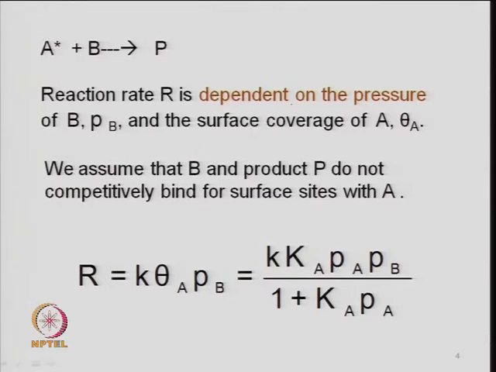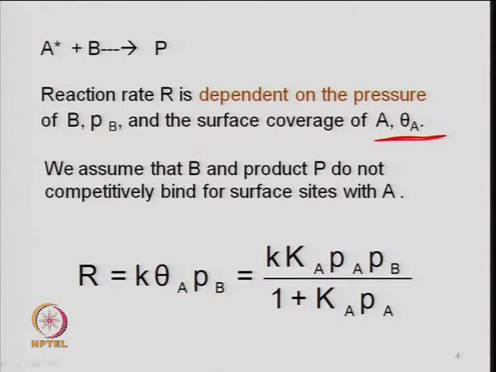But theta A will also depend on the partial pressure of A, because you know that the rate of adsorption is proportional to the partial pressure and the concentration of the vacant sites, that is, the concentration of the catalyst or metal species present on the surface of a solid. This is the main point in adsorption, because if A stays in the gas phase, there will not be any chemical reaction. The reaction occurs only when A adsorbs on the surface and then B can interact with it.